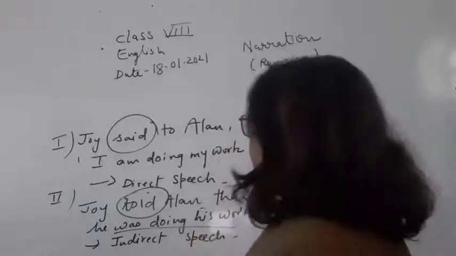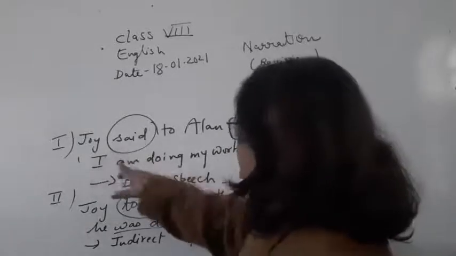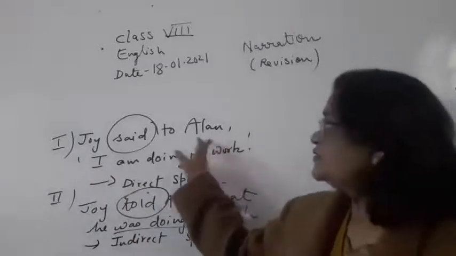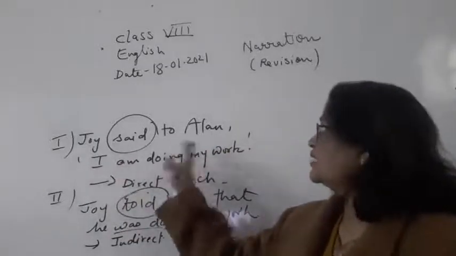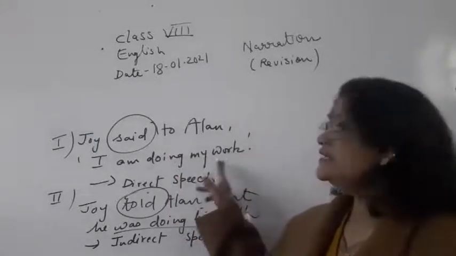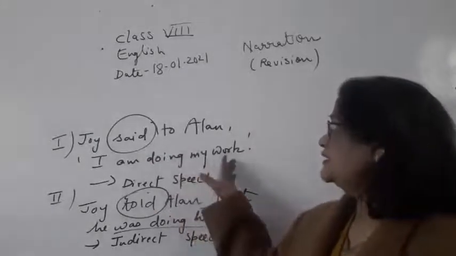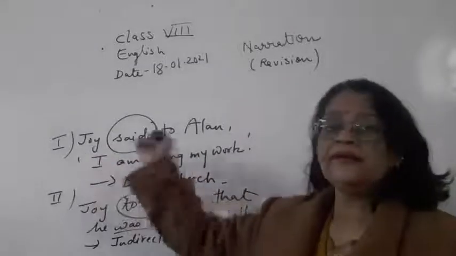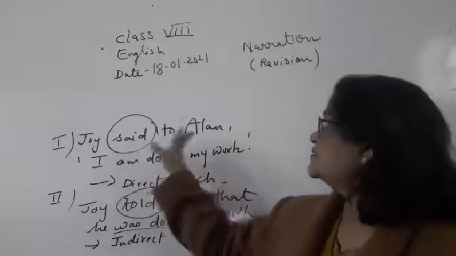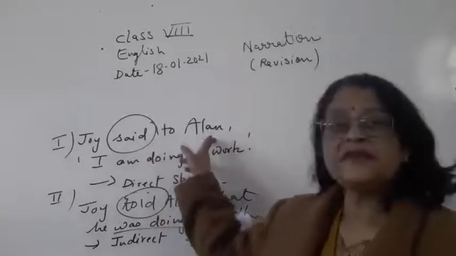If you see this sentence, Joy said to Ellen, "I am doing my work," you will see one part is there before this comma.